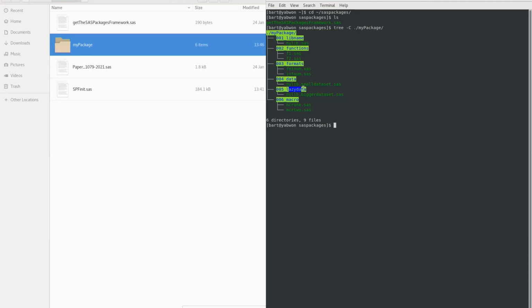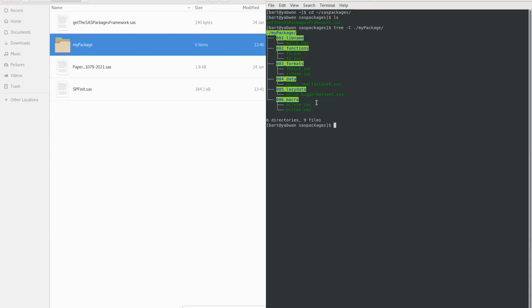Here you see an interesting example, lazy data. This is a folder which contains files with code which generates a data set, but they are not loaded automatically when the package is loaded by the user, but they are loaded on demand. So the user has to explicitly ask to load this data set into the session. And here is a folder for macros. So basically we've got these simple structures which are organized and separate different types of components.